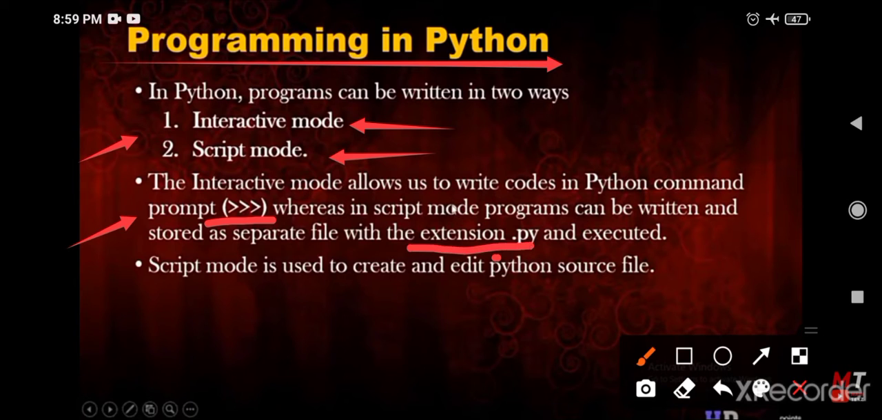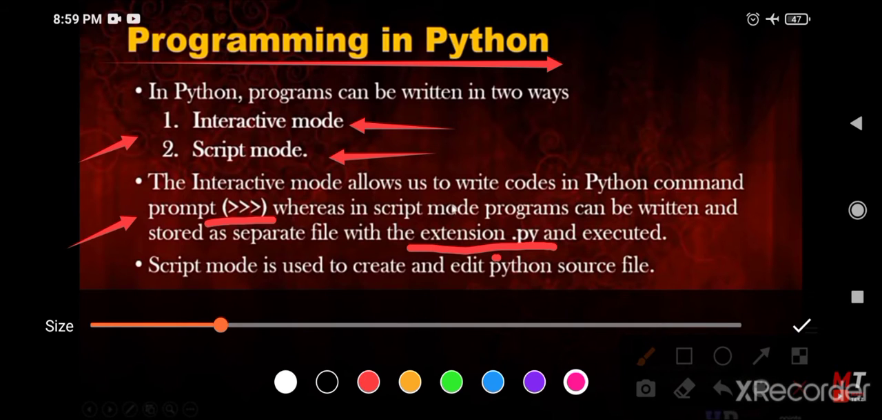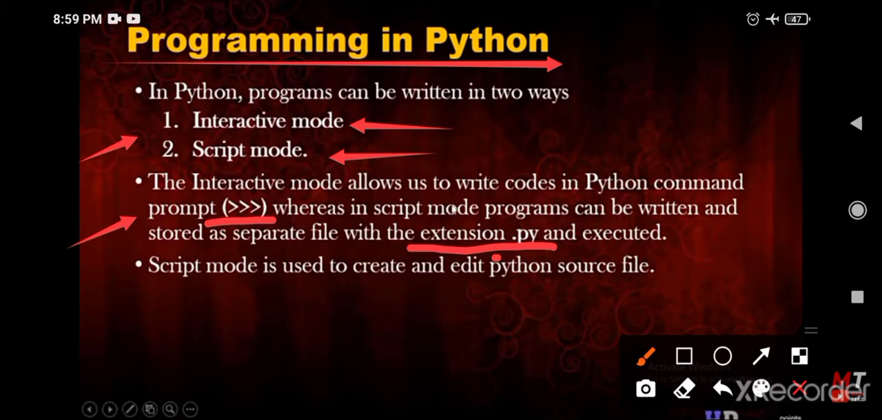The Python file can be stored with the .py extension. For example, we can store a file name as a.py. This is the correct way to save a Python file. How to save a Python file we will discuss later, I'll explain it soon. The next point is that script mode is used to create and edit Python source files.